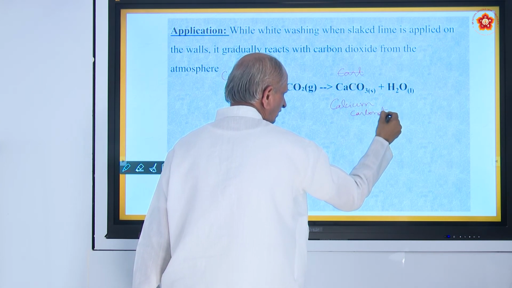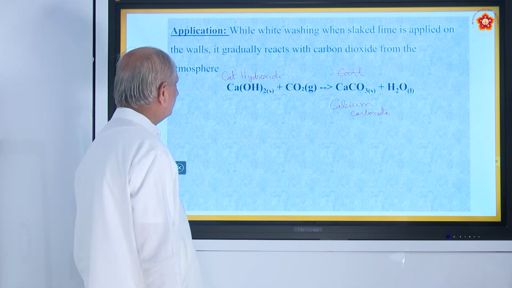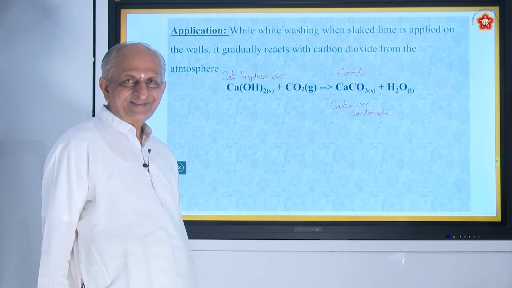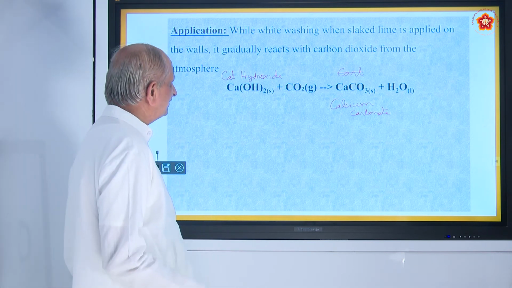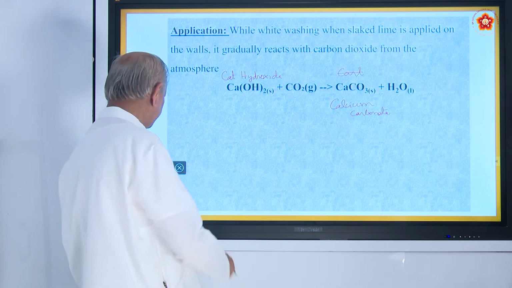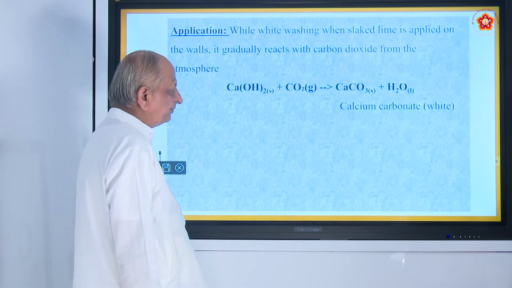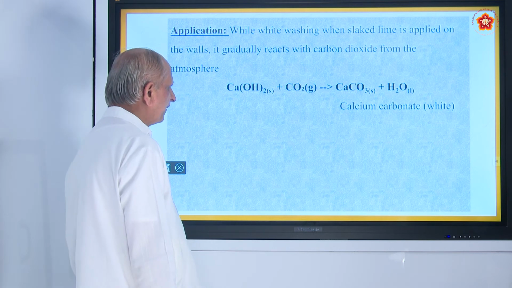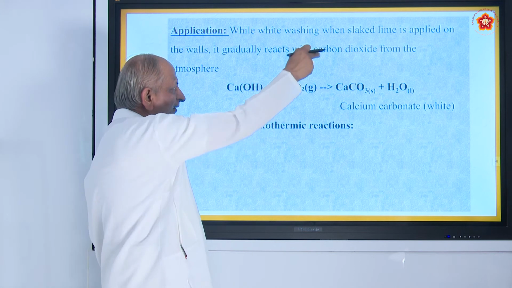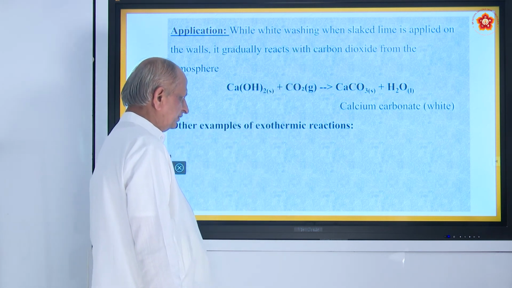And water gradually reacts with carbon dioxide from the atmosphere. So, when you do some whitewashing, slowly the color becomes white because of the calcium carbonate that is formed, right. So, calcium carbonate that is white in color will be formed, and it is an example of an exothermic reaction because there is evolution of heat.